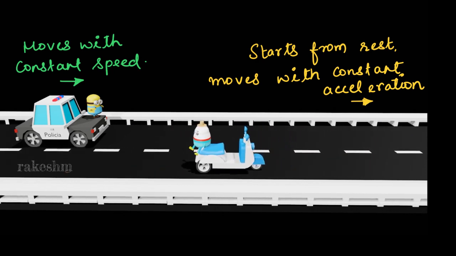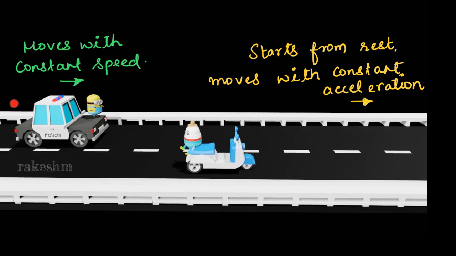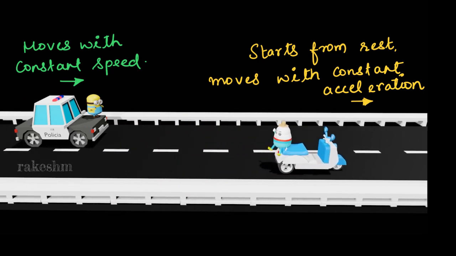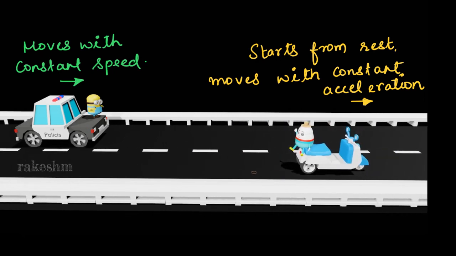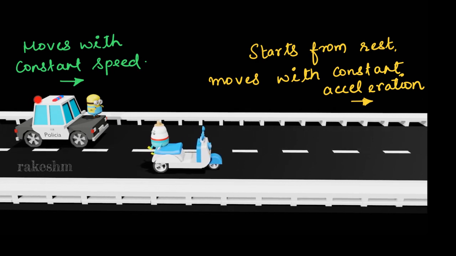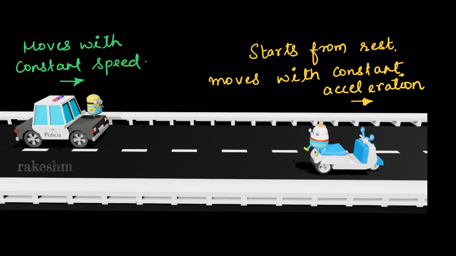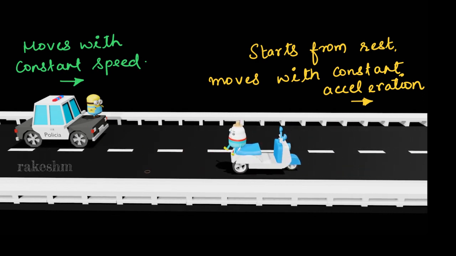So you see the bike is starting from rest, its speed is going on increasing, the car is coming at constant speed, and the distance between them is decreasing until the speed of this is greater than the speed of this. And now the speed has increased, so the distance between them is increasing.